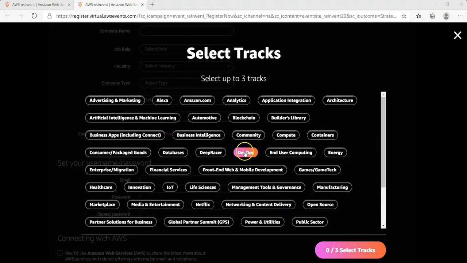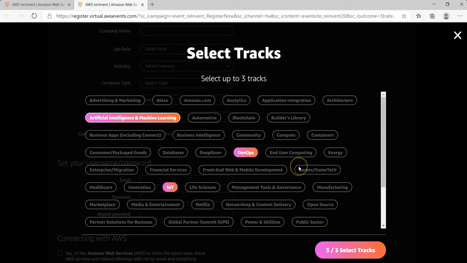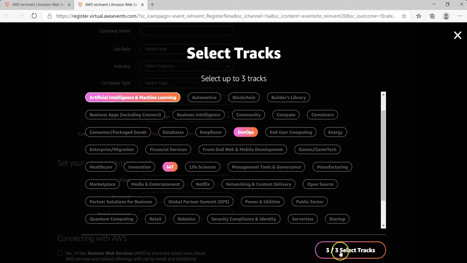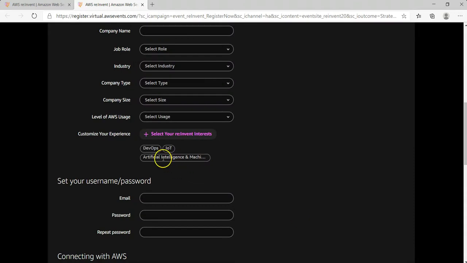You might be interested in DevOps, machine learning, or IoT. So machine learning is here clubbed with artificial intelligence and machine learning, so you can select it from here. So click on this 3 out of 3 selected tracks. So the tracks are selected for you.